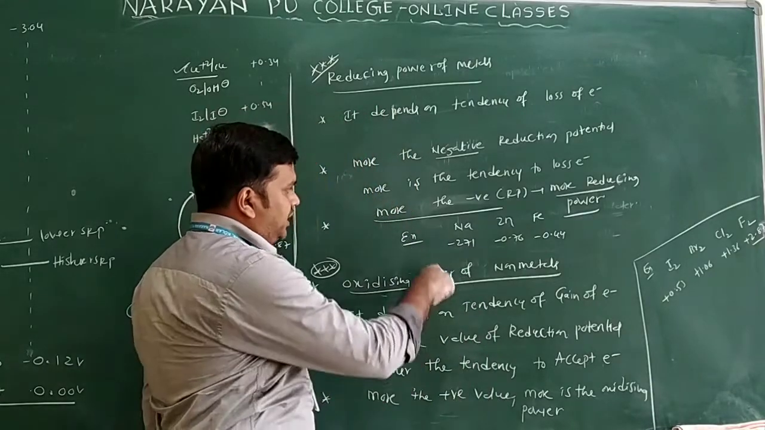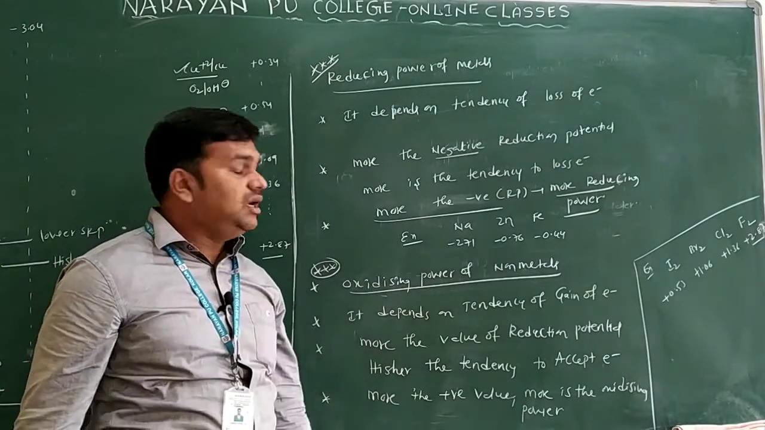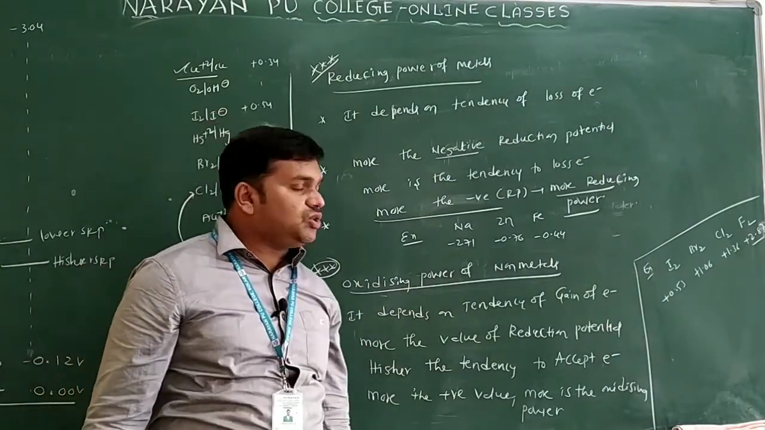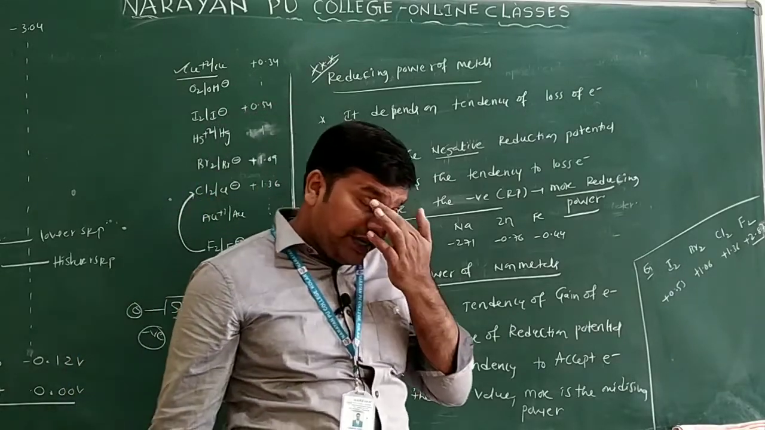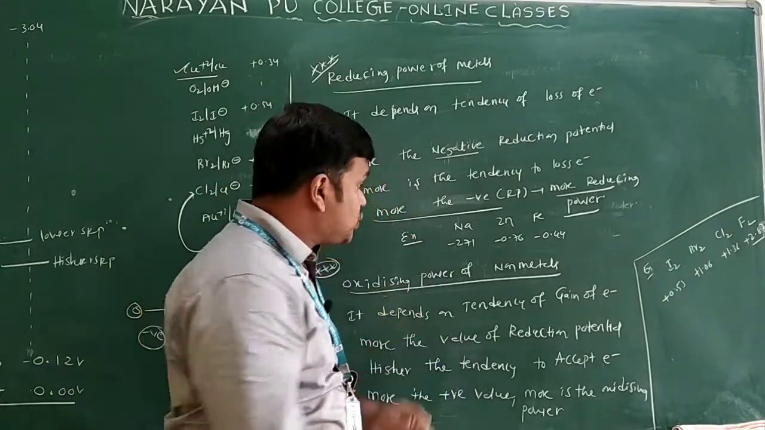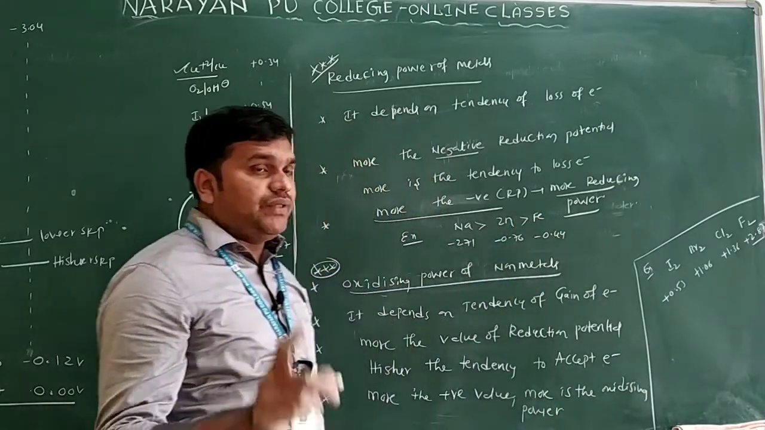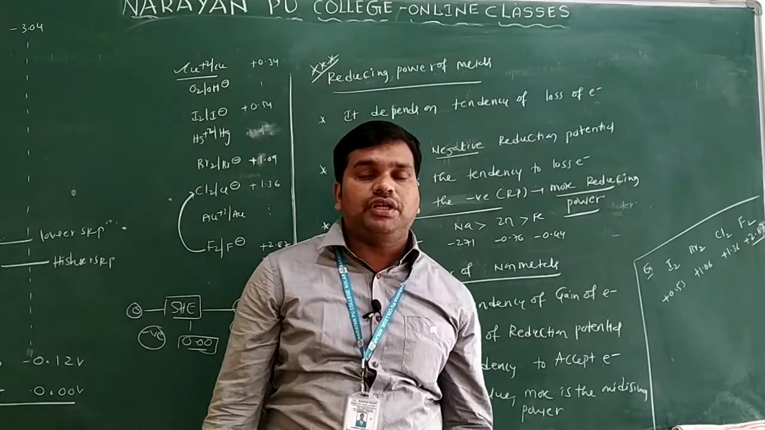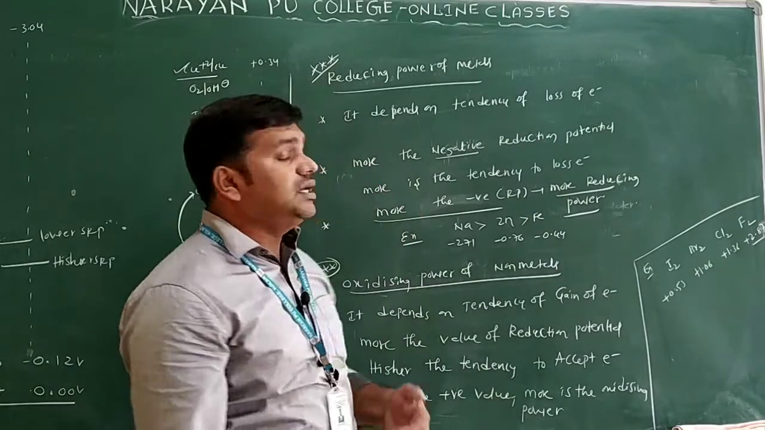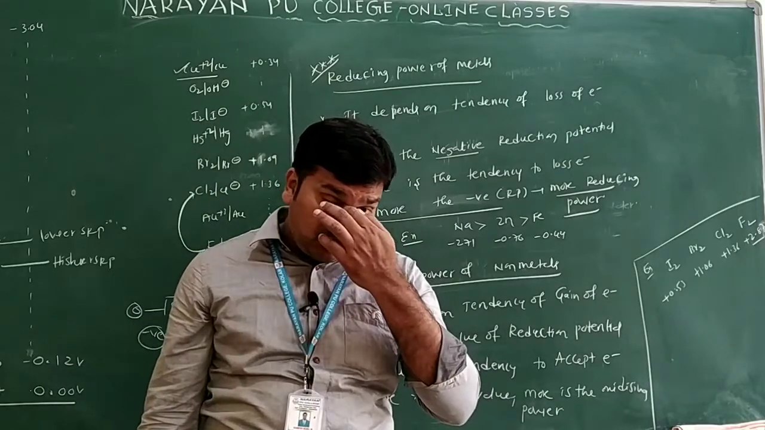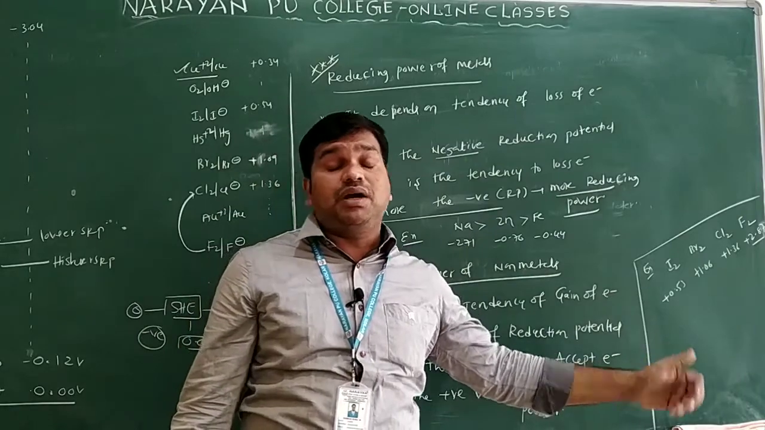You see one point here, for example they have given sodium, zinc, iron, with values minus 2.71, minus 0.76, minus 0.44. So which one acts as the strongest reducing agent? Means what here? Sodium greater than zinc, greater than what? Iron only. If they give negative reduction potential values, the more negative, the more is the tendency to lose electrons. They can act as a good reducing agent. We will see here sodium, next what? Zinc, next what? Iron only.